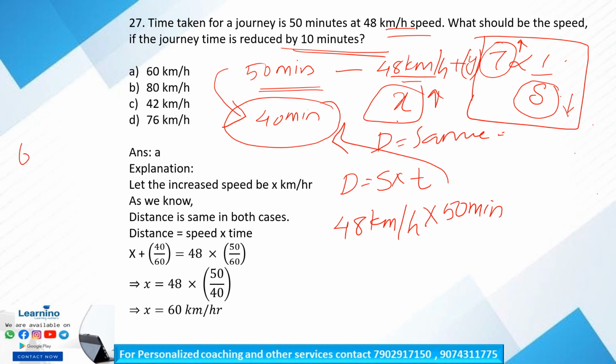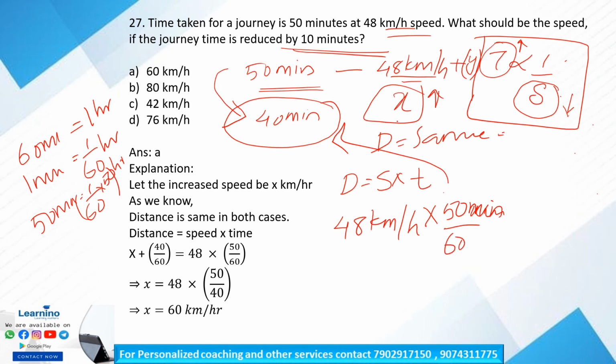Okay, so 60 minutes is equal to 1 hour. 1 minute is equal to 1 by 60 hour. So 50 minutes is equal to 1 by 60 into 50 hour. So 50 minutes can be written as 50 by 60 hours. Clear? That is equal to, what about the second part? Distance is equal to distance. Distance is same, right? So we have to calculate the increased speed x.